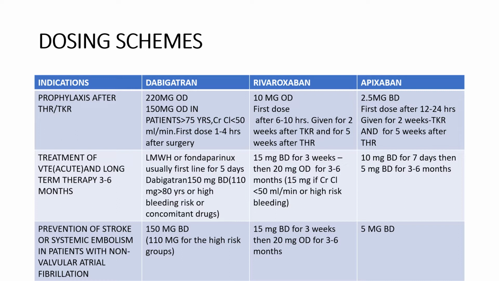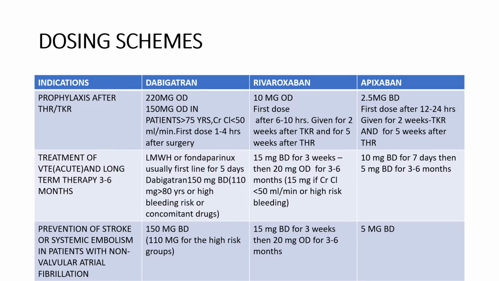Thereafter we start dabigatran 150 mg BD, or 110 mg if more than 80 years, high bleeding risk, or some concomitant drugs are also going on. Then, as a third use, prevention of stroke or systemic embolism in patients with non-valvular atrial fibrillation: the dose is 150 mg BD, and 110 mg BD for the high risk groups.